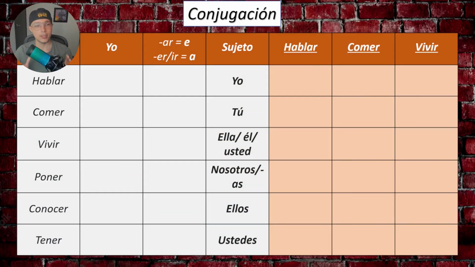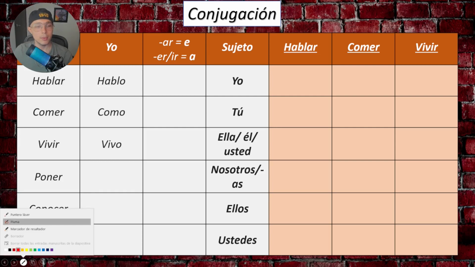Okay, so let's take a look at this. On the left part we will have some verbs, right? We have hablar, which is to talk, comer, to eat, vivir, to live, poner, to put, conocer, to know or to meet, and tener, to have. Now, the first step into getting the subjunctive conjugation, guys, is that we conjugate these verbs in present for the subject yo, like we have in here. For example, we say yo hablo, okay? Yo como and yo vivo. That will be the first step.